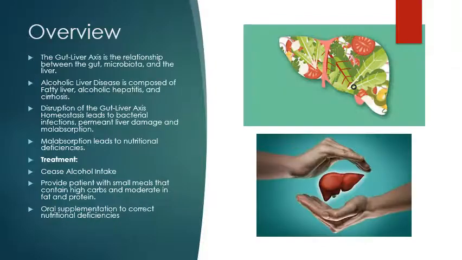Looking back at a few topics that we discussed today, I have highlighted some of the main points from today's presentation. It is important to remember that alcoholic liver disease is a combination of issues that affect the overall functionality of the gut-liver axis. Once the homeostasis state of the gut-liver axis is disrupted, expect to see bacterial infections, permanent liver damage, and malabsorption. To treat alcoholic liver disease, it is crucial for a person to cease their alcohol intake. This will hopefully prevent any further inflammation and liver damage.